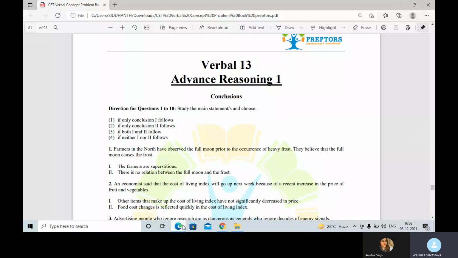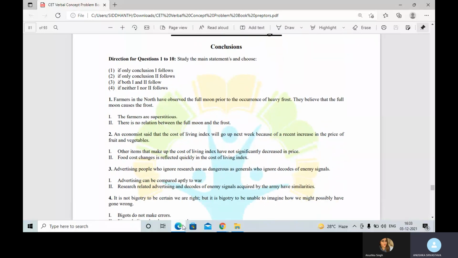Hello everybody. So today's topic is advanced reasoning 1. In advanced reasoning 1, we're going to study two concepts. The first concept is conclusions, the other concept is assumptions.